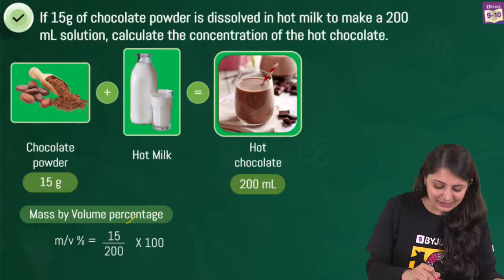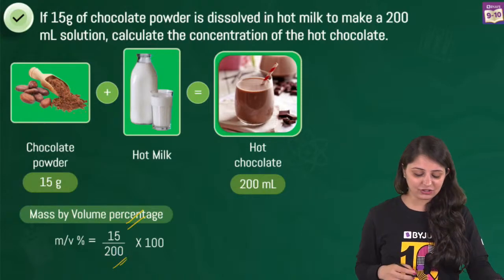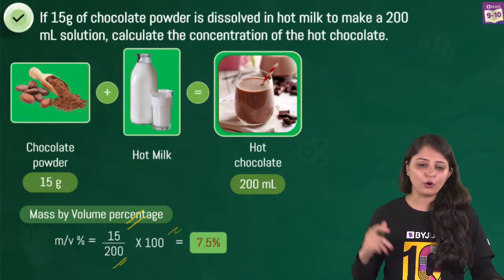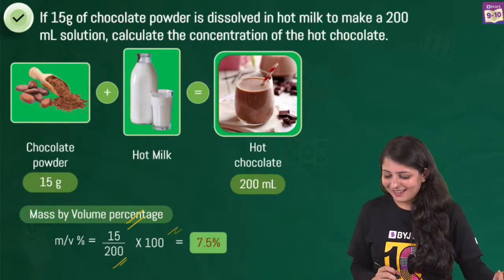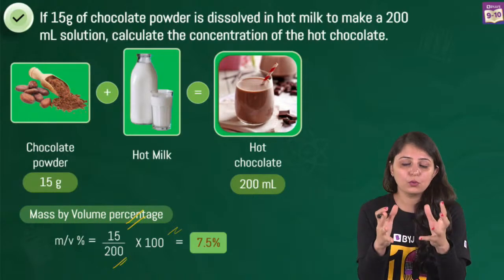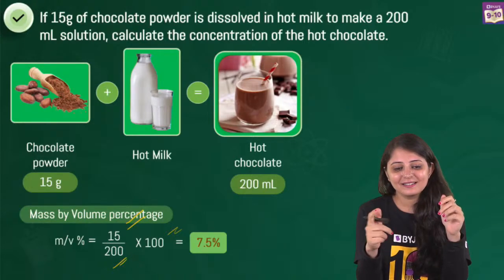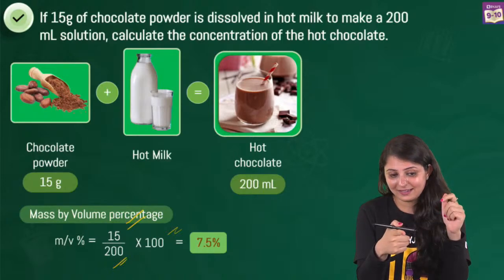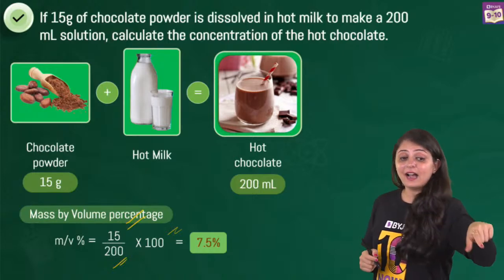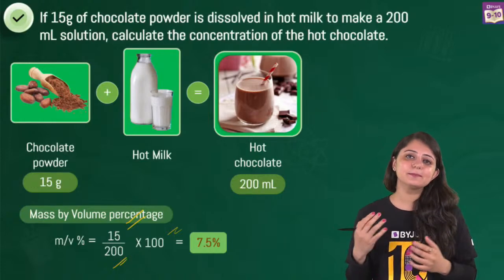So yes, it's going to be 15 divided by 200, into 100, giving us a perfect 7.5, which all of you have got. I saw somebody was writing this in the chat box as well. So yes, if you've understood this concept, the formulas and the concepts that we've told you, I would definitely want to highlight this: whenever we express something, let's put the unit as well.